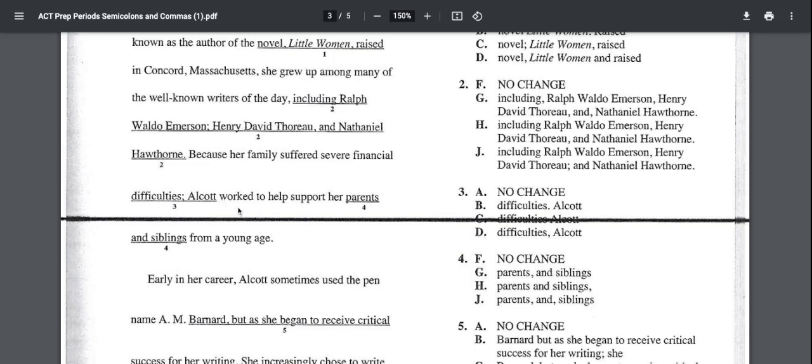Now, Alcott worked to help support her parents and siblings from a young age. These are just the 2 people she helped support. It's only a list of 2 items. We don't need any commas. Don't need to separate anything here. So F, no change, is correct.